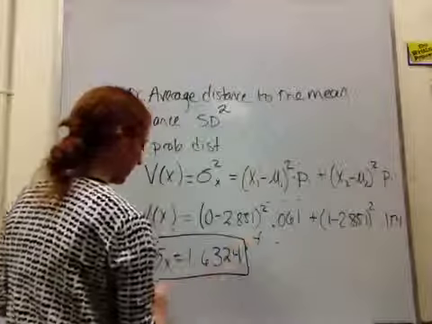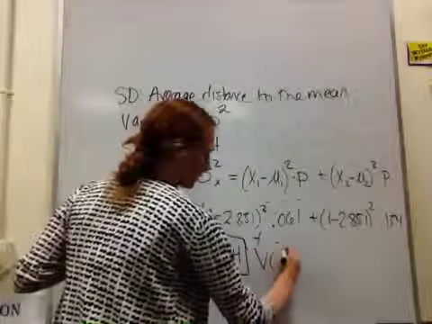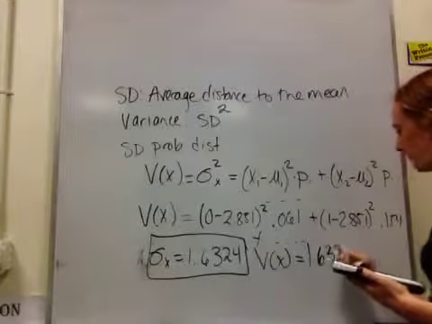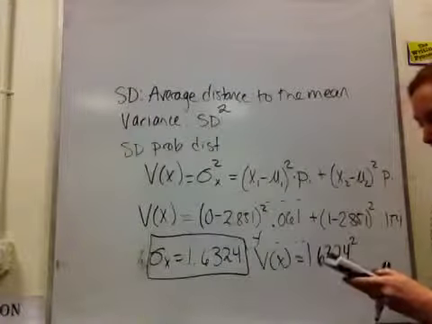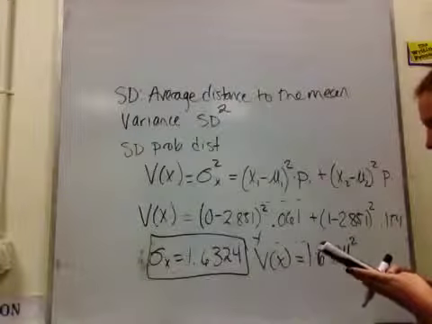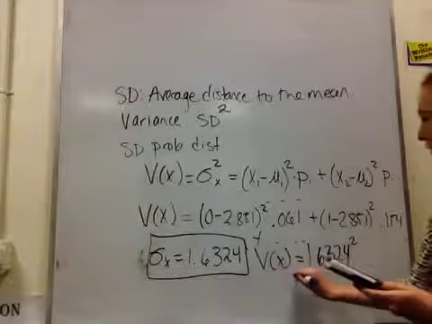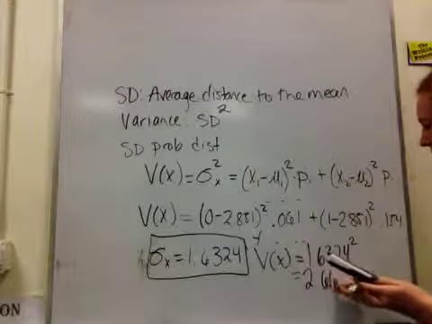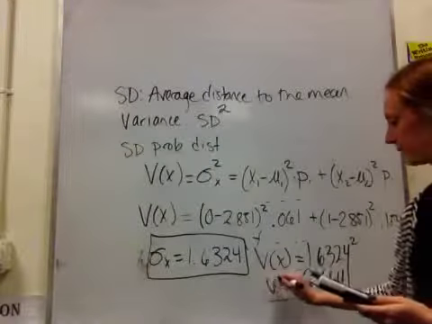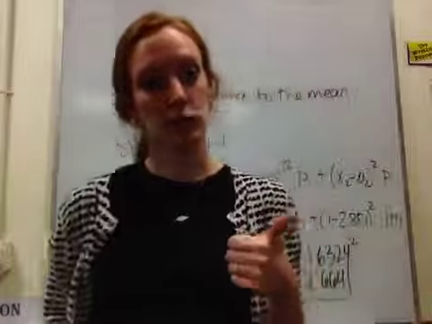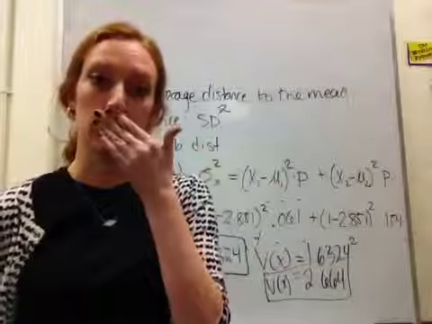So to calculate our variance, if it asks that, we're going to take that number and square it. If I take 1.6324 and square it, we'll have a variance of 2.664. So now you know how to calculate standard deviation, variance, and expected value.